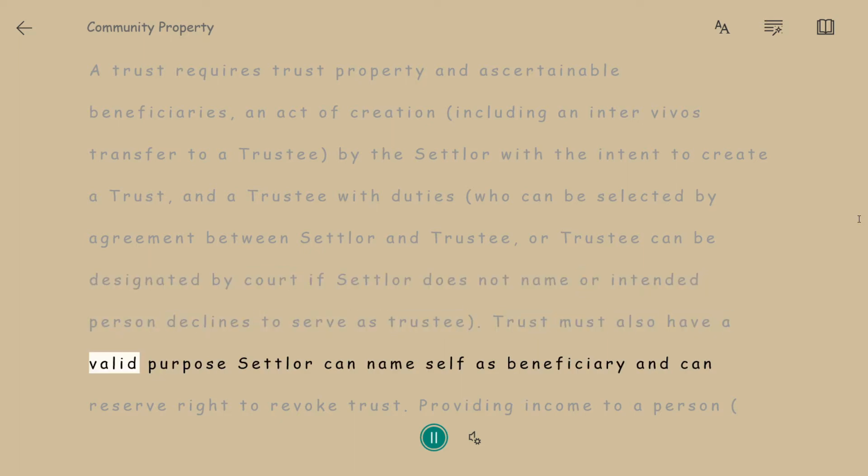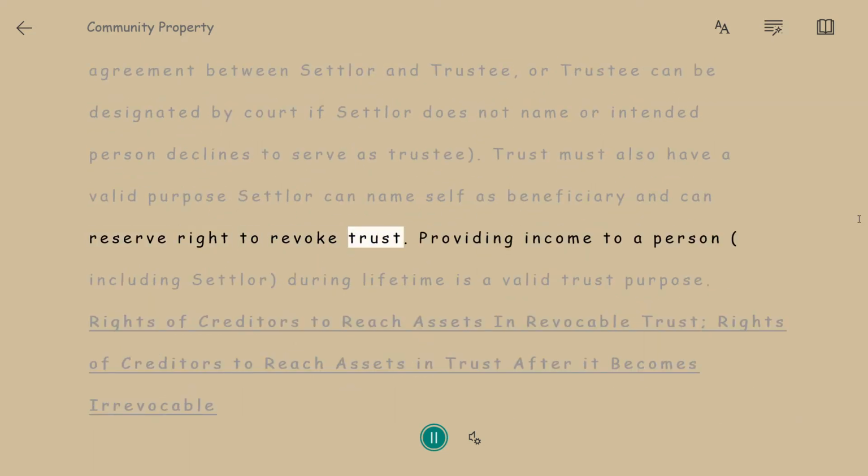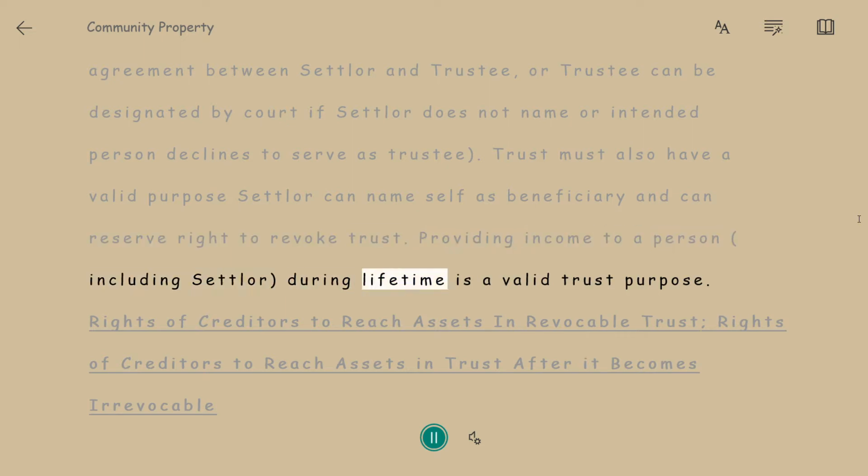Trust must also have a valid purpose. Settlor can name self as beneficiary, and can reserve right to revoke trust. Providing income to a person, including settlor, during lifetime is a valid trust purpose.